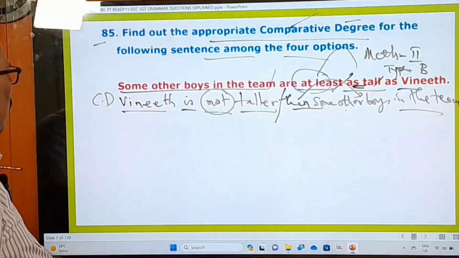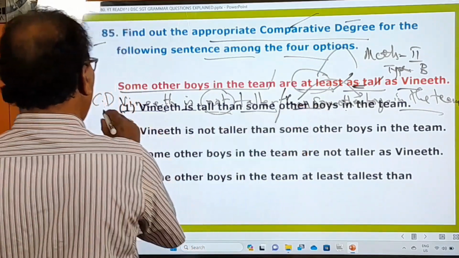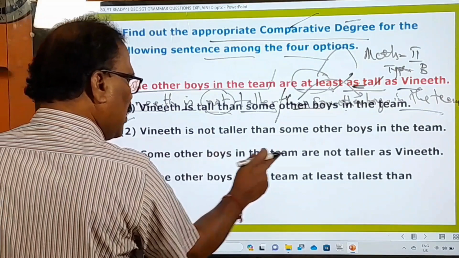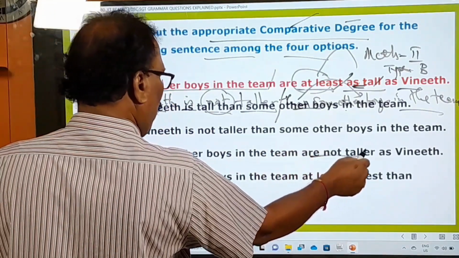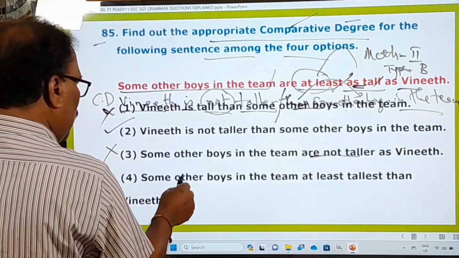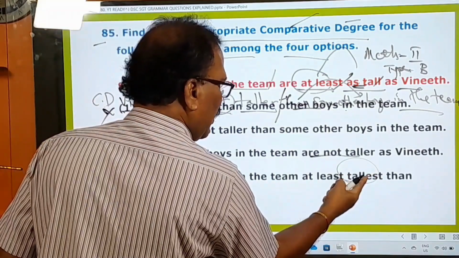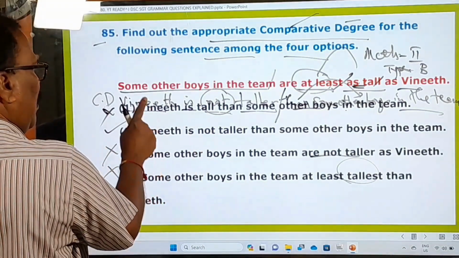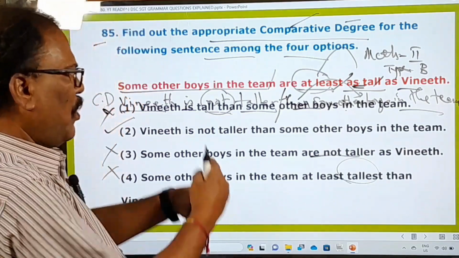And what are the options given here? Now let's check. Vineet is tall than some other boys. No. Vineet is not taller than some other boys. This is right. Some other boys in the team are not taller. Oh, this is in the comparative. Not taller as Vineet. No, wrong. This must be at the end, but it is right. Some other boys in the team are at least no. Tallest is used here. It's the superlative degree adjective. So here, in this way, the second one is the right one, and the first, third and fourth ones are absolutely wrong. Therefore, we omit them.